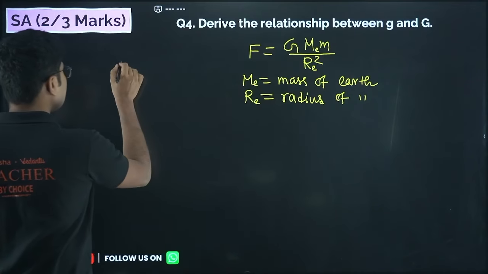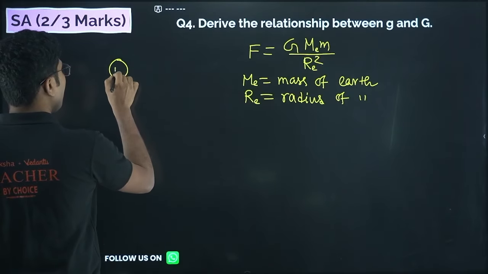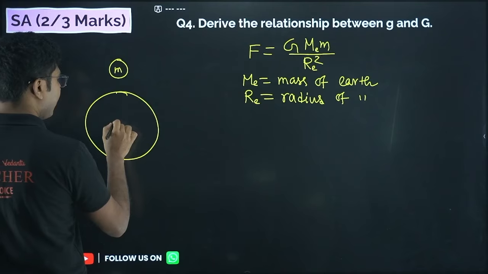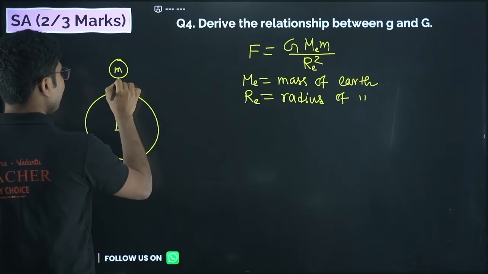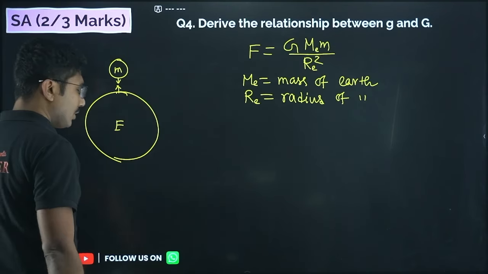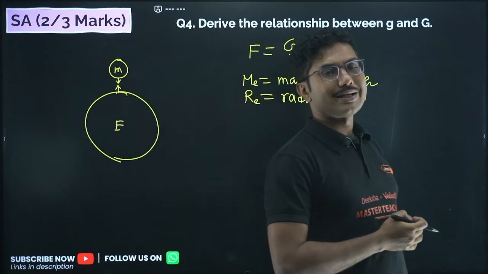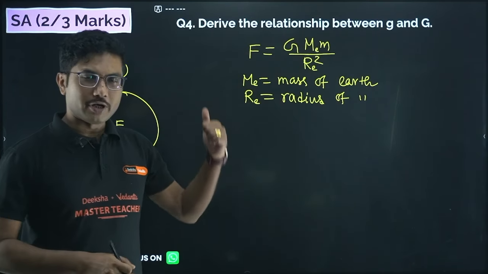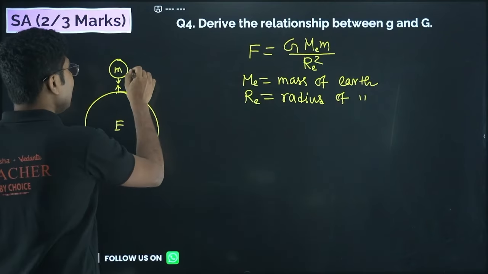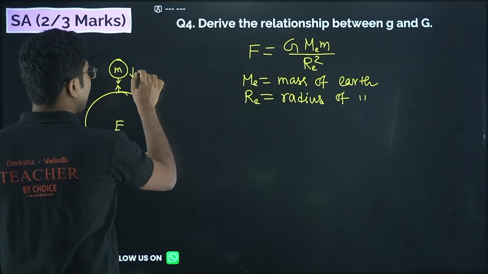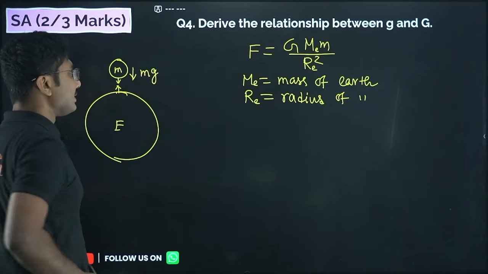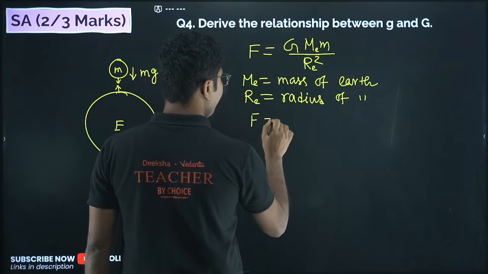So you have a mass m, and this is earth. This is our home planet earth. So what is the force between these 2 objects? The gravitational force according to Newton's law is given by this formula, but we also know that any object falling towards earth has a weight. What is the weight of the object? Weight of the object is given by mg. So this weight mg is also the force, so we can say that F equals mg as well.